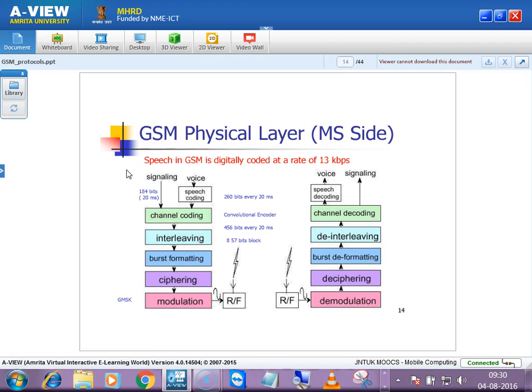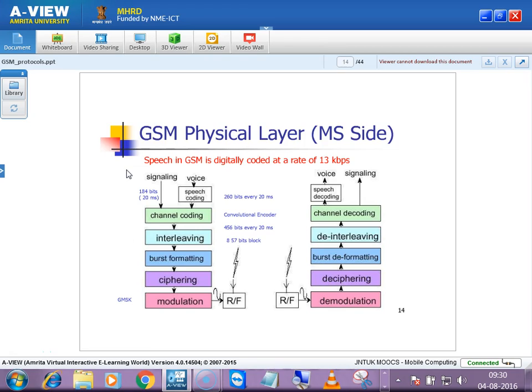So in the physical layer, speech in GSM is digitally coded at the rate of 13 kbps. Whatever you speak will be in analog form.